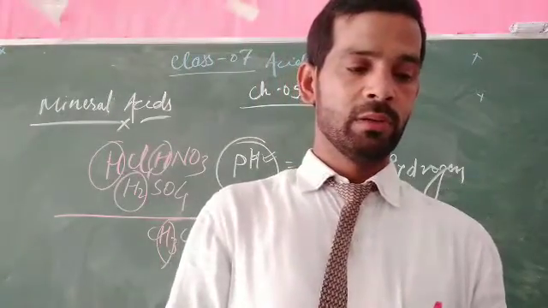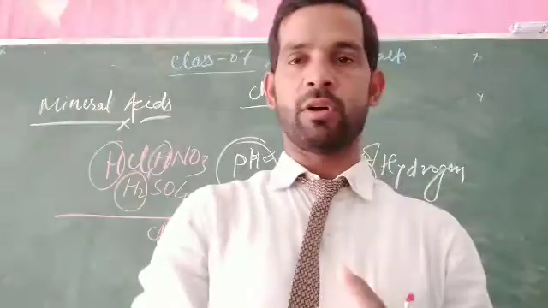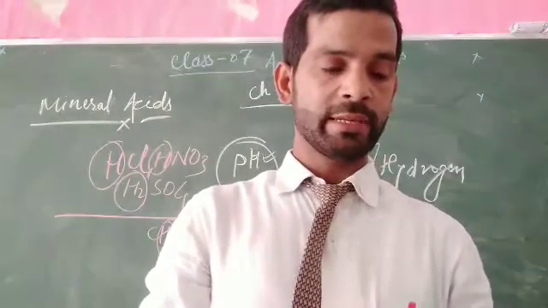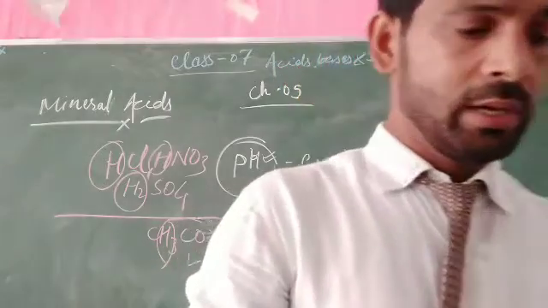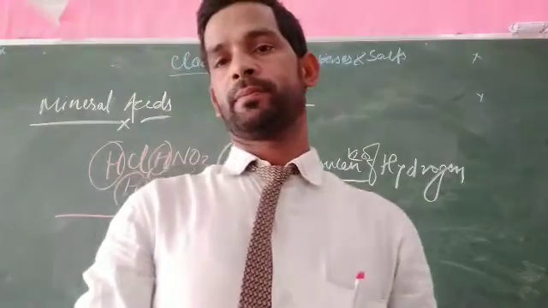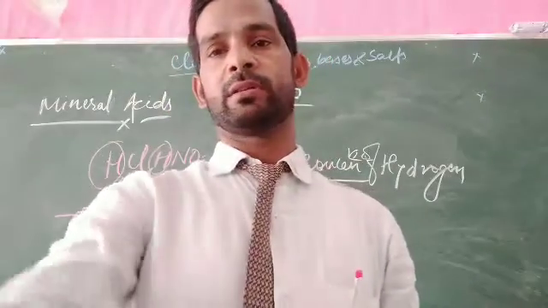So this is all about the strong acid and weak acid. In another topic we will discuss more.